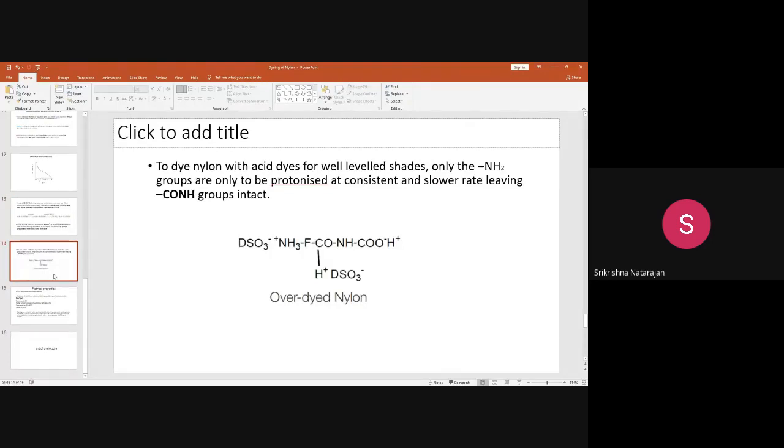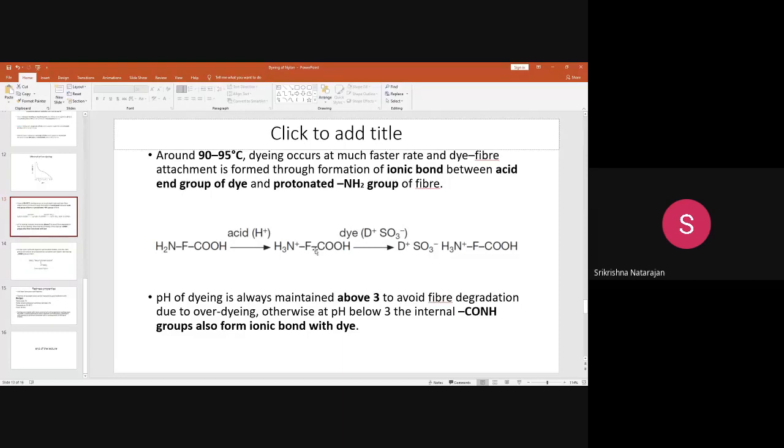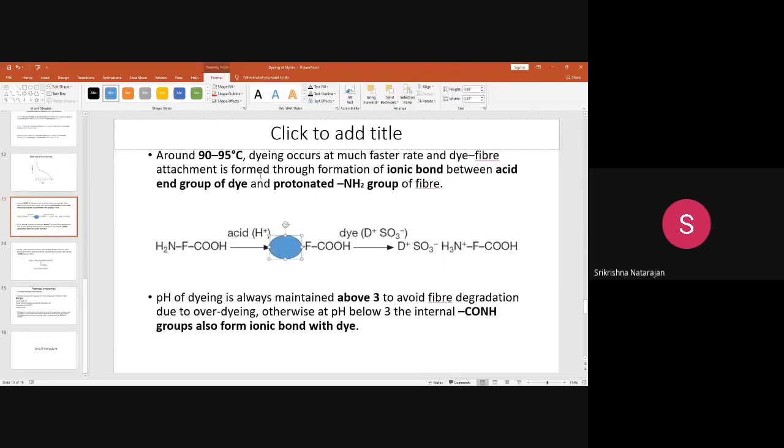So just keep in mind that only this NH2 group should be protonated. Protonation means addition of a hydrogen. From this acid, one hydrogen has come here. Only this group should be protonated. Here you can see there is a negative and positive charge. I am just encircling this for your better understanding.